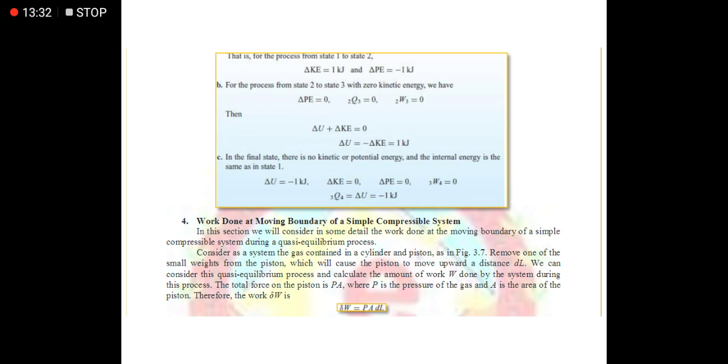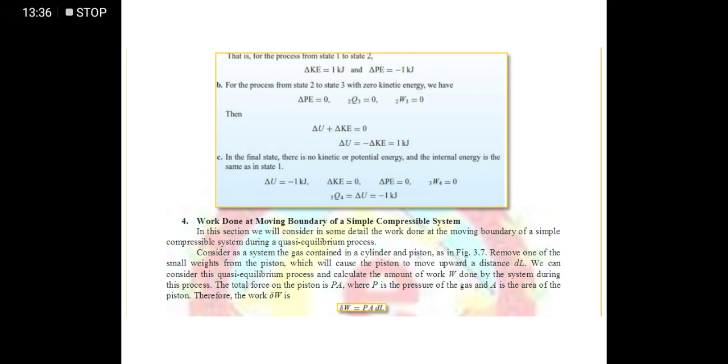Okay? So letter B, the stone has just come to rest in a bucket. So, ibig sabihin, pumasok na siya sa water, nag-intercontact na sila ng water, kasi nag-rest na siya doon sa loob ng bucket. So, the solution here for letter B is, for the process from state 2 to state 3 with zero kinetic energy, we have change of potential energy is equal to zero.